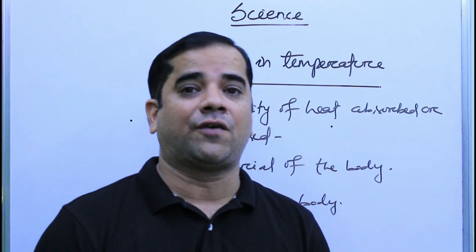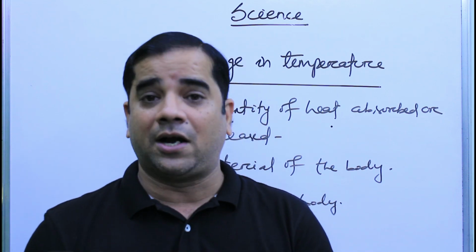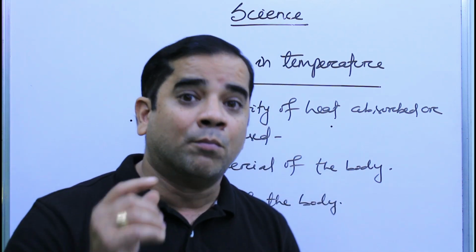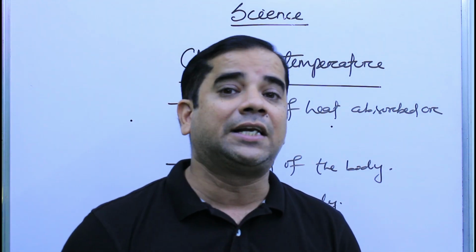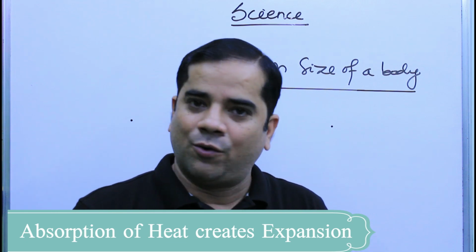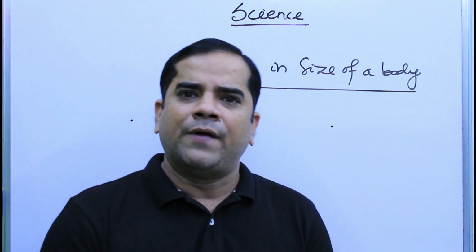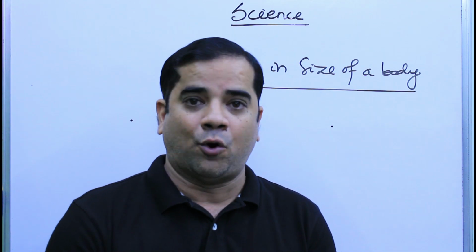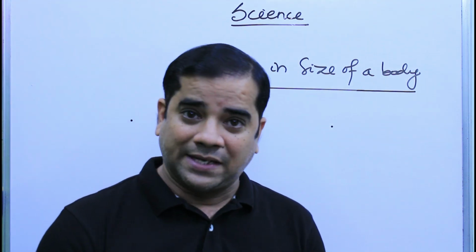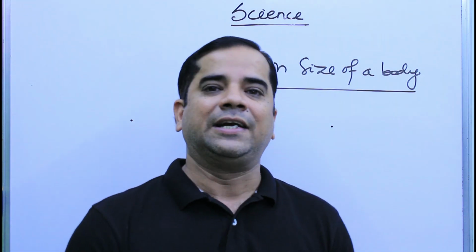So if we apply the same amount of heat energy to an iron bar of mass 10 kg and another iron bar of mass 15 kg, then the increase in temperature will be more in the iron bar having less mass, that is 10 kg. Whenever heat is absorbed or a body is heated, it expands. Okay, and whenever heat is released, that means the body is cooled, then it contracts. So whenever expansion or contraction happens in a body, it tends to change its size. So the change of size happens because of the expansion or contraction of the body, because of the absorption or release of heat.